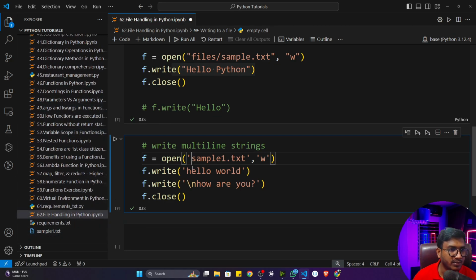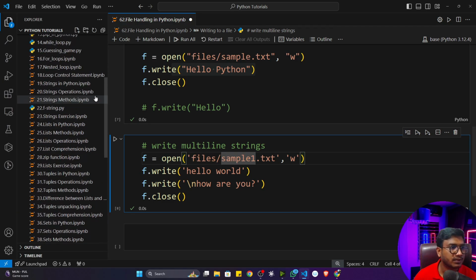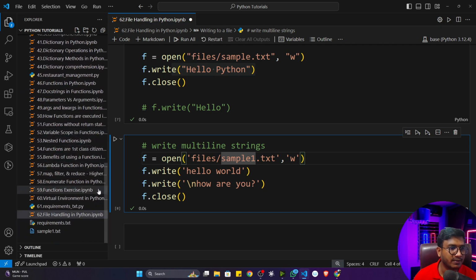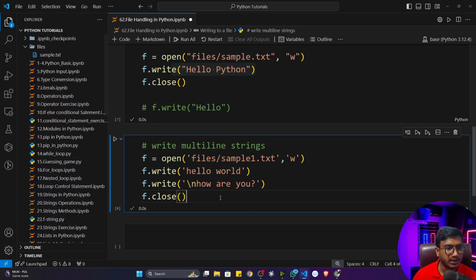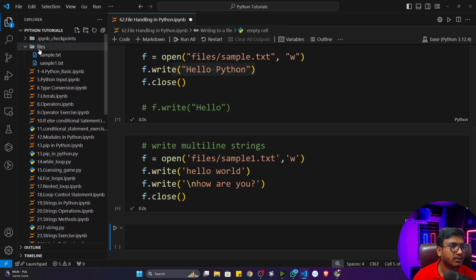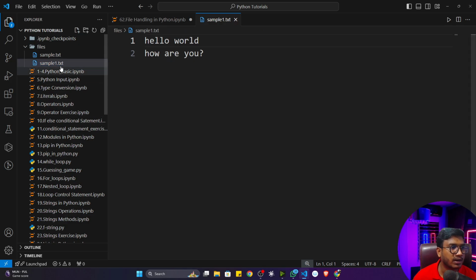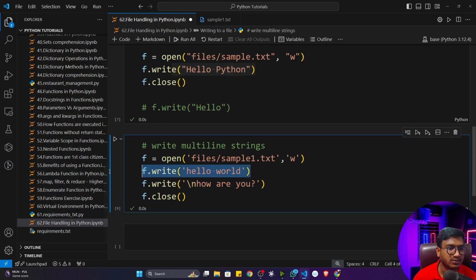I need to mention the folder location. It should be created inside my files folder, but I haven't mentioned that location. That's why it's creating in the project directory itself. Now let me remove it. Now if I execute, see, it will create inside my files folder. If I open sample1.txt, see, hello world, how are you. These two lines have been written.